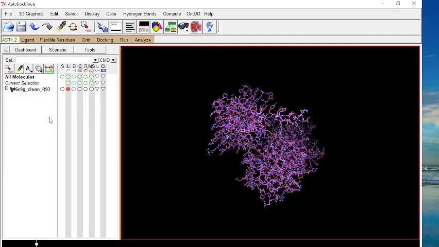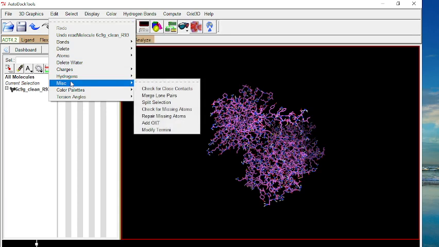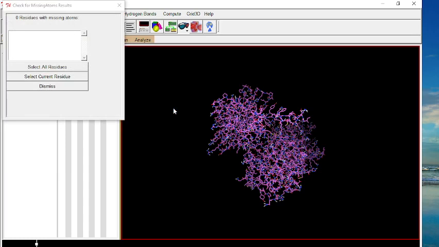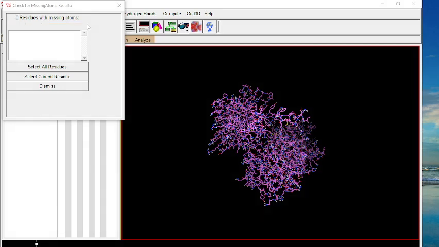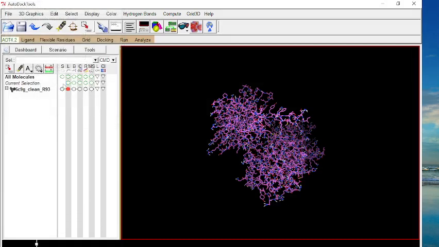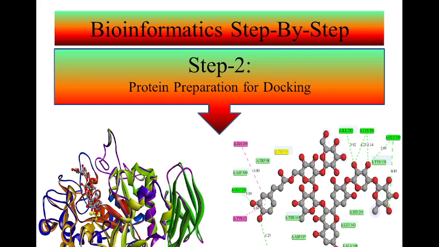Now to cross-check for the missing atoms, I will repeat the steps. Go to Misc again, check for missing atoms. Now you can see that there is no residue with missing atoms. So I'm going to press dismiss. After the repair is completed, now it's time to prepare this protein for docking.